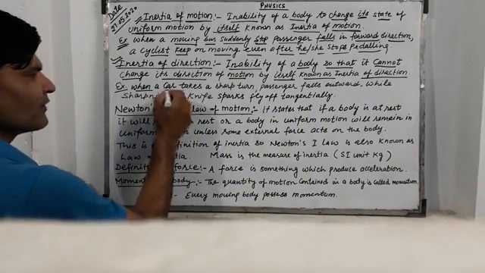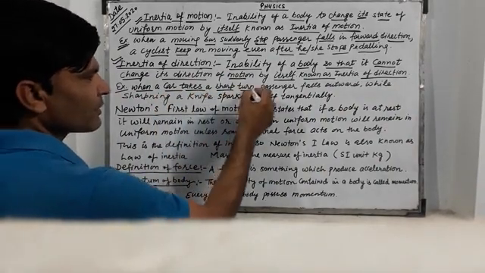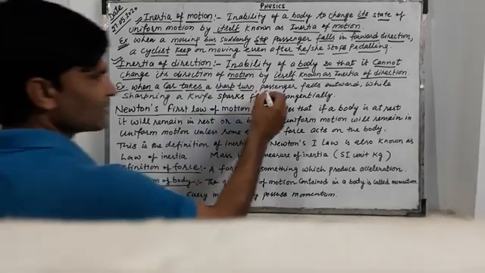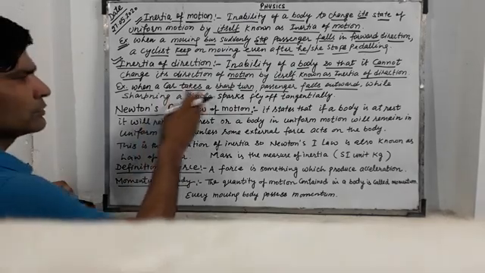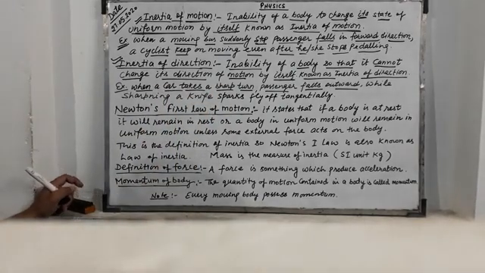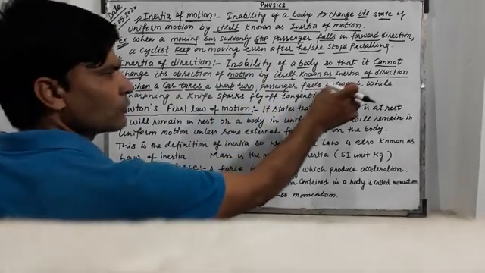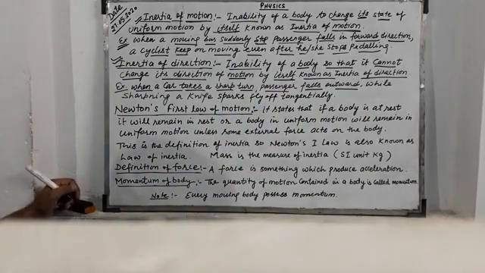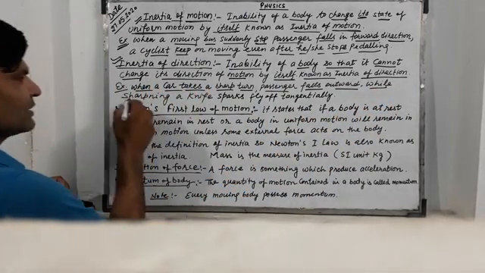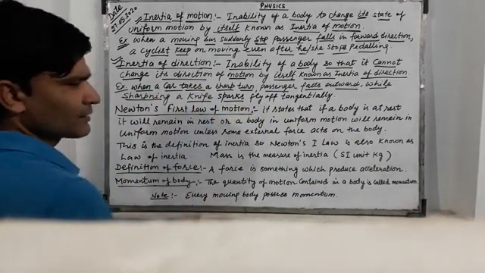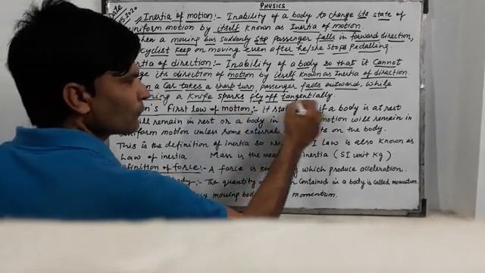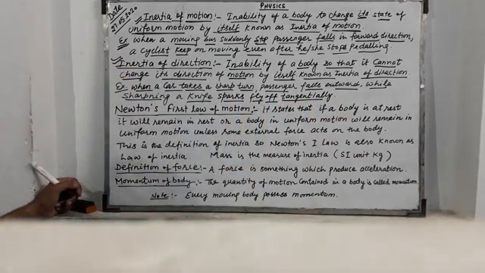For example, when a car takes a sharp turn, passengers fall outward. The car takes the sharp turn, but the passengers cannot take the sharp turn, so they fall outward. Another example: while sharpening a knife, sparks fly off tangentially. This is another example of inertia of direction.